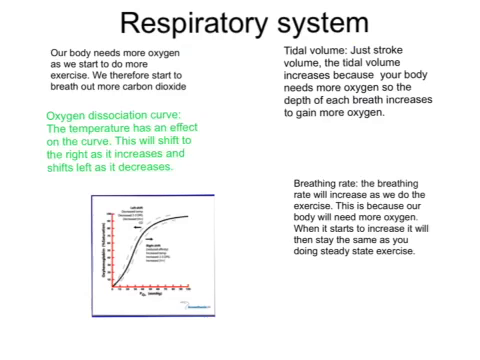The respiratory system. Our bodies need more oxygen as we start to do more exercise. We therefore start to breathe out more carbon dioxide. Oxygen dissociation curve. The temperature has an effect on the curve, but this is only a slight effect. It will shift to the right as the temperature increases, and it will shift to the left as the temperature decreases, but it's only a slight change.